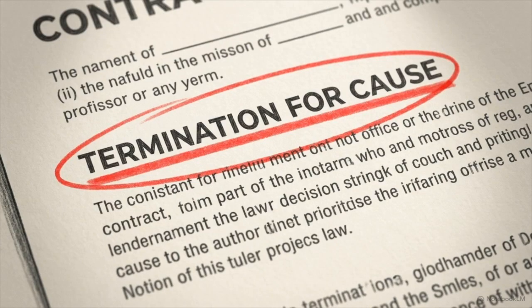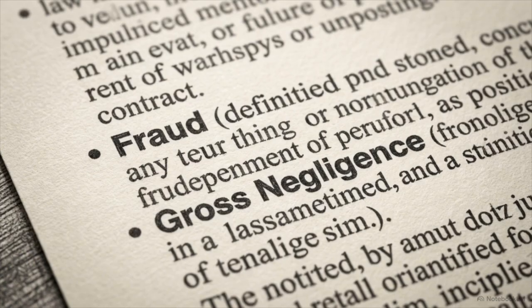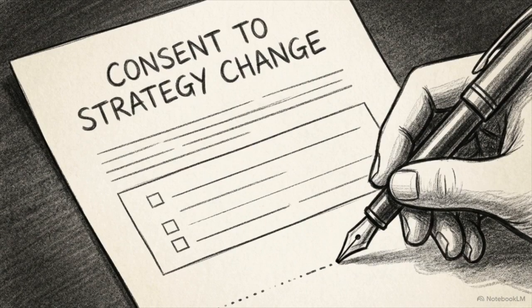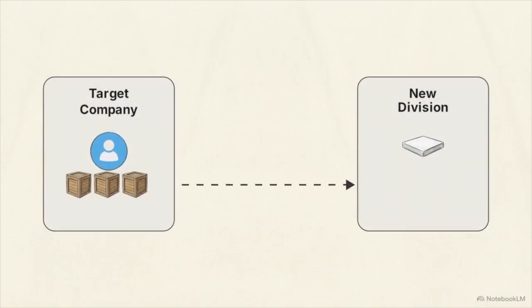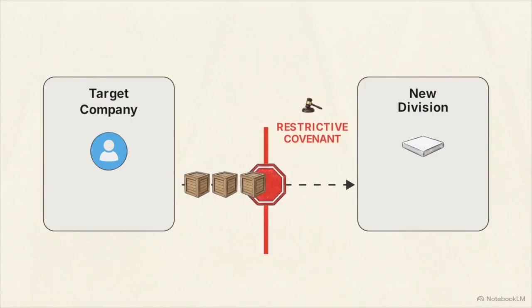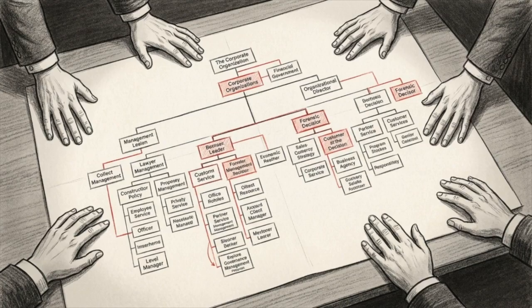To protect your executives, the employment contract must mandate that termination can only occur for cause. This phrase must be followed by a strict, limited list of definable offenses, like fraud or gross negligence. You also need to add language that forces the buyer to obtain the seller's written consent before making major shifts in business strategy or reallocating critical resources to other divisions. Legally protecting the personnel and their resources ensures the management team maintains operational control over the assets they need to